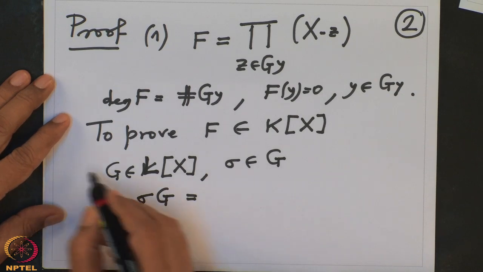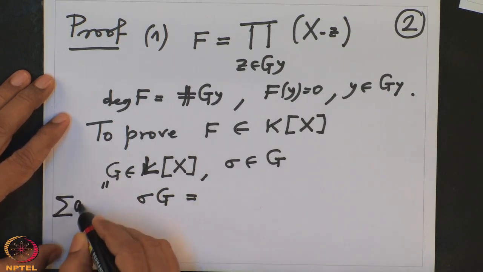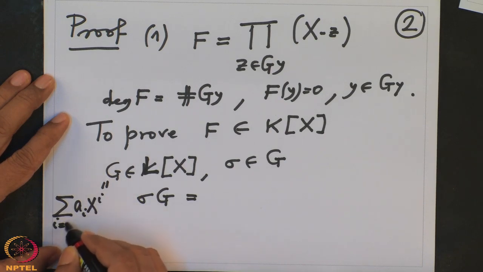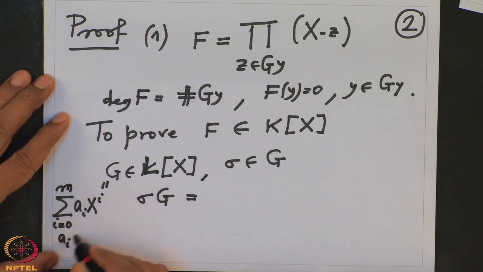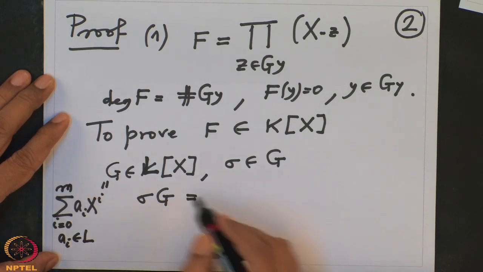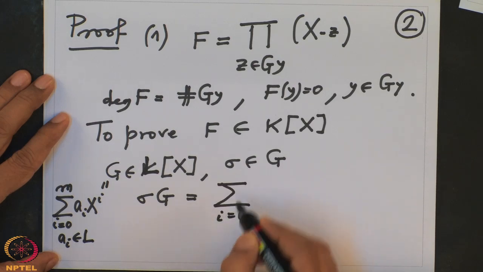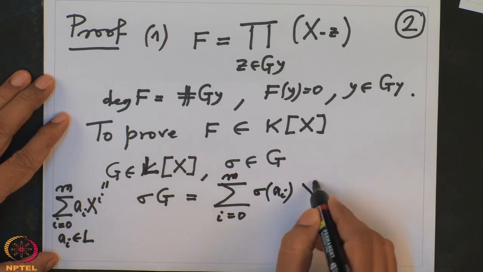So if g is the summation of a_i x^i, i from 0 to some m, these a_i's are elements in L, then sigma g is by definition the summation, i from 0 to m, of sigma of a_i x^i.